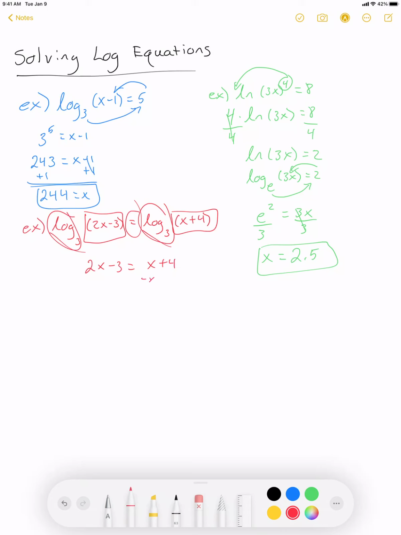So I want to get all my x's together, so I'm going to subtract x from this side. And 2x minus 1x is 1x. So I get x minus 3 equals 4. How I get x by itself here is by adding 3 to both sides. So I get x equals 7. So anytime we have two logs that have the same base on opposite sides of the equal sign, we can set their terms equal to each other.